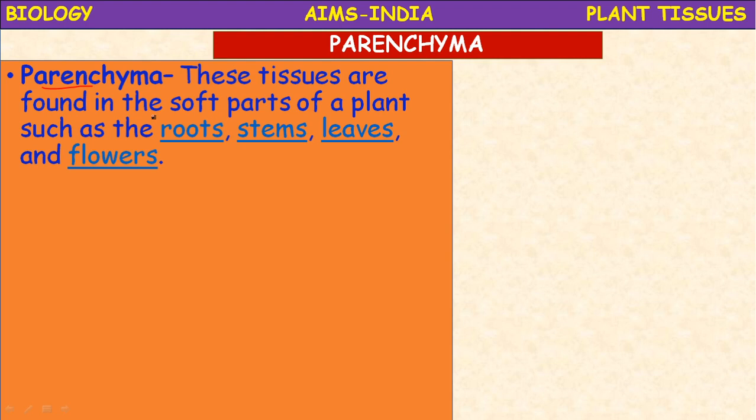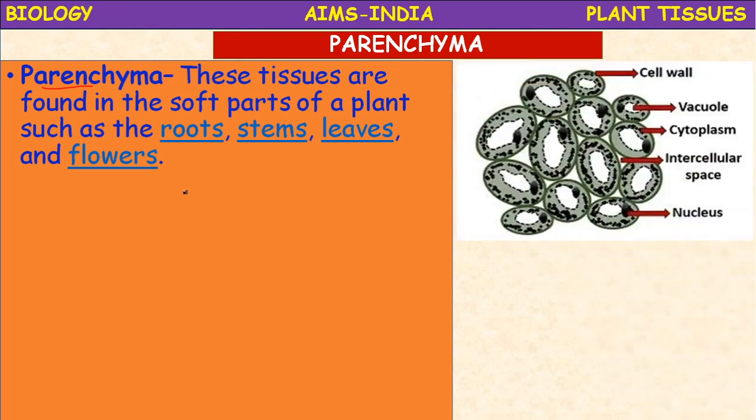So the parenchyma tissues are found in the soft parts of a plant such as roots, stems, leaves and flowers. So this is the parenchyma tissue. Every tissue has an arrangement of cells. In the parenchyma tissue, more intercellular spaces are present. It possesses a well-defined nucleus, cytoplasm and well-developed vacuole. A well-developed cell wall is present, and you can identify this parenchyma tissue mainly by the intercellular spaces.